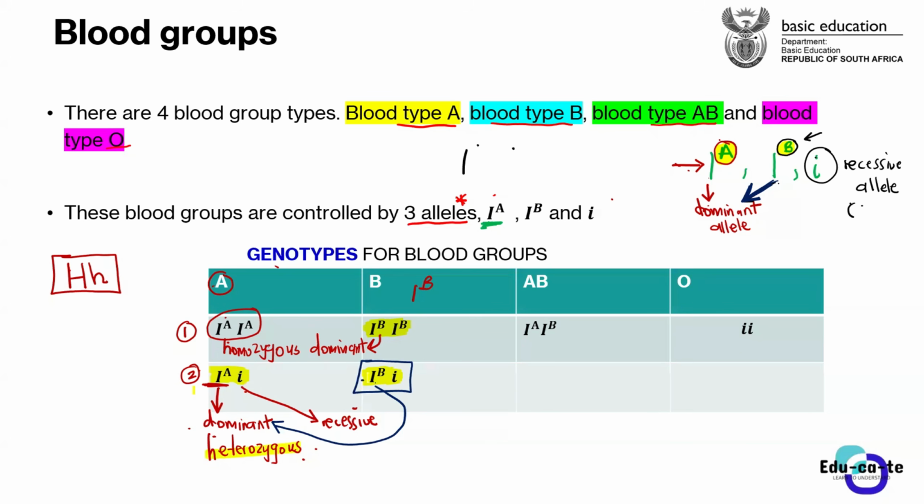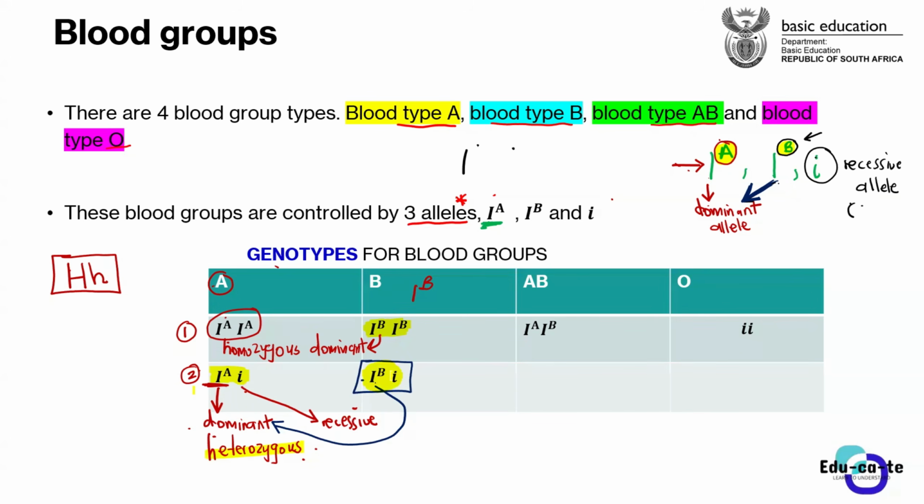heterozygous condition. This heterozygous condition that we have here is for blood type B. So you have the allele for blood type B and a small letter i. That small letter i, we say it's a recessive allele. The recessive allele is responsible for blood type O. We're going to see how it works, but this recessive allele is responsible for blood type O.